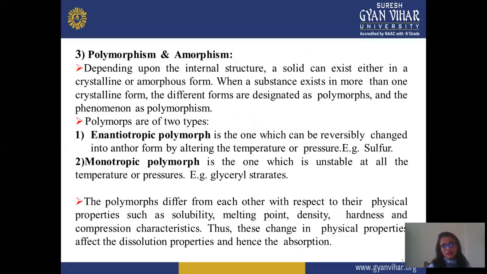Next is polymorphism and amorphism. In polymorphism and amorphism, depending upon the internal structure of a solid, it can exist either in a crystalline or amorphous form.